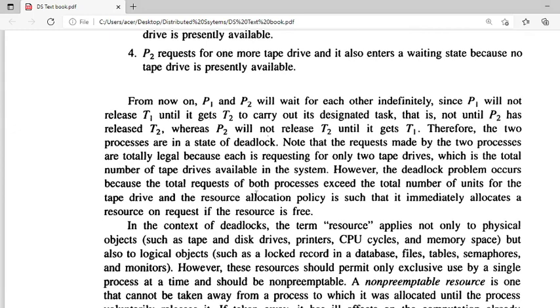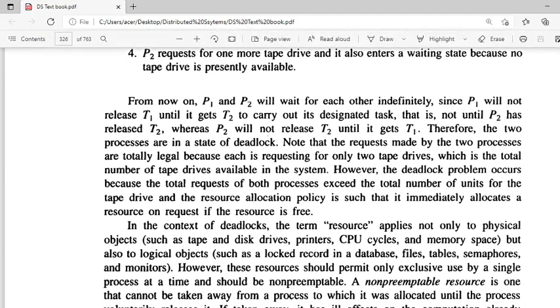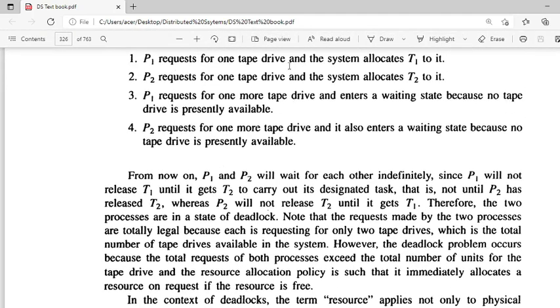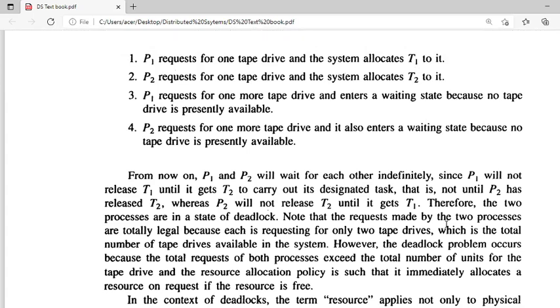From now you can think that they will be in a waiting state indefinitely. P1 and P2 will wait for each other indefinitely. Why? Because P1 cannot release the already held T1 resource until it gets the T2 resource. Similarly, P2 cannot release the T2 resource until it gets the T1 resource. Without another tape drive, the task is not completed.